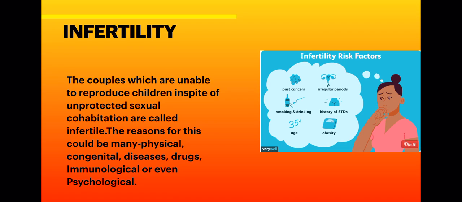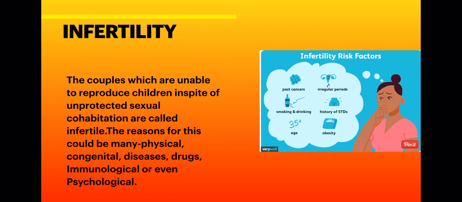So there are many reasons for this infertility, or couples not having a baby. They may be physical, they may be congenital, they may be due to certain diseases or certain drugs, and certain psychological reasons are also there. If you are in stress, or if you are obese, if you have a long history of STDs, or if irregular periods are there, right?